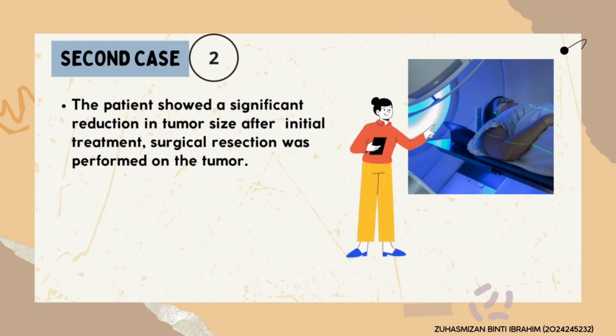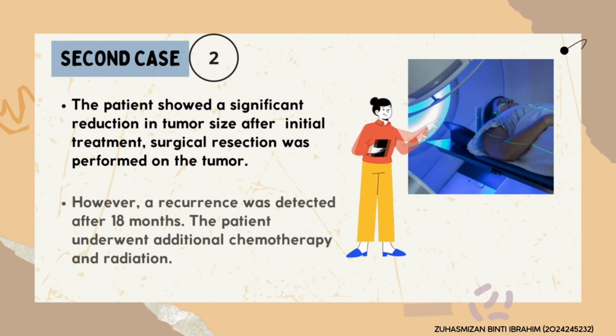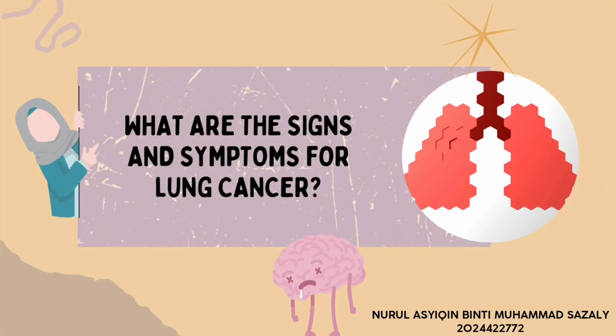The patient showed a significant reduction in tumor size after initial treatment. Surgical resection was performed on the tumor. However, a recurrence was detected after 18 months and the patient underwent additional chemotherapy and radiation. We have talked about the risk factors and cases regarding lung cancer, but what about the signs and symptoms of lung cancer?